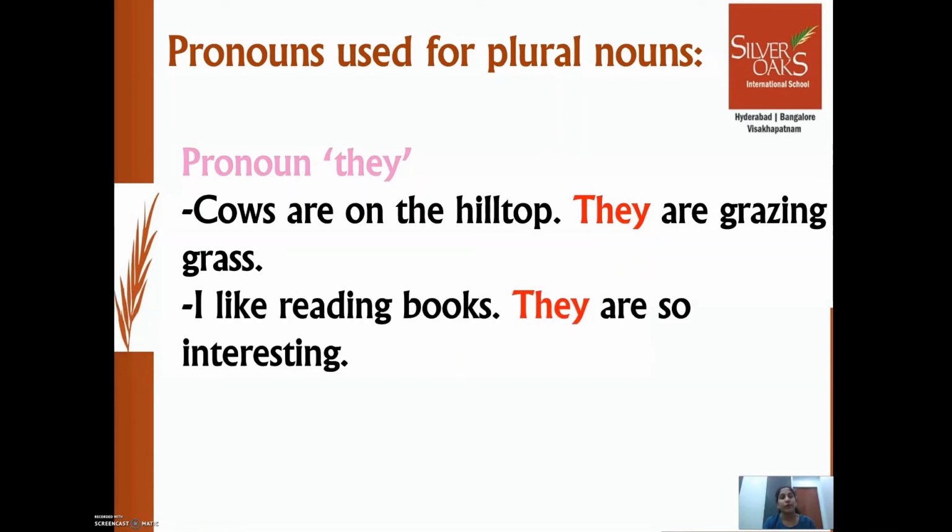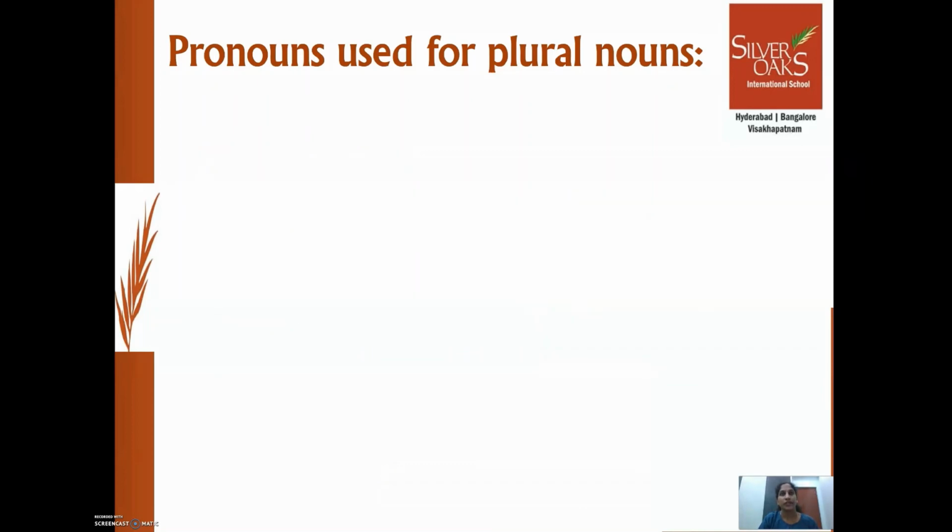I like reading books. They are so interesting. Here, they is used instead of the thing, books. So the sentence is talking about books. So books is being replaced by the pronoun they in the next part of the sentence. Okay. Let's talk about one more pronoun which is used instead of plural nouns. Pronoun we. Pronoun we is used to talk about more than one person, including us. Let's see with examples.